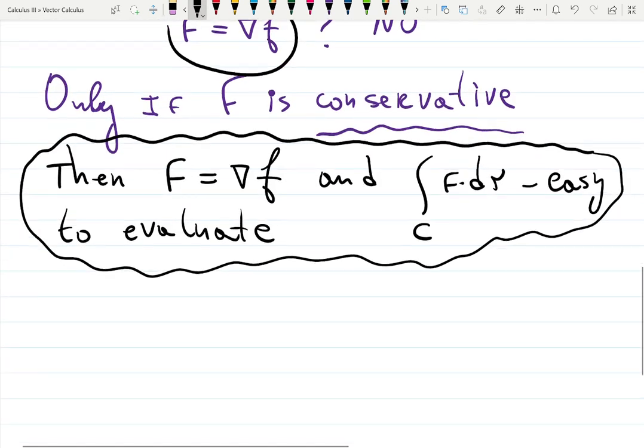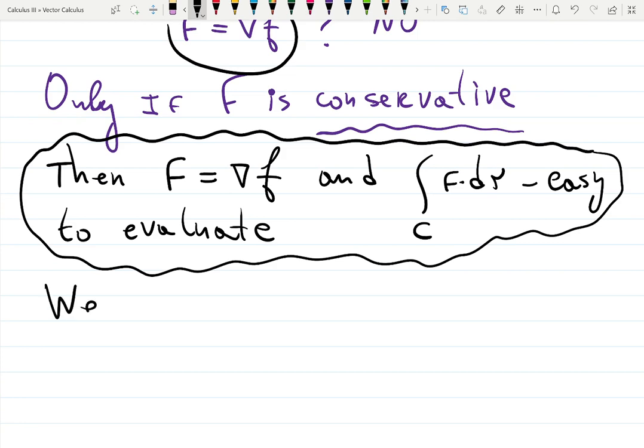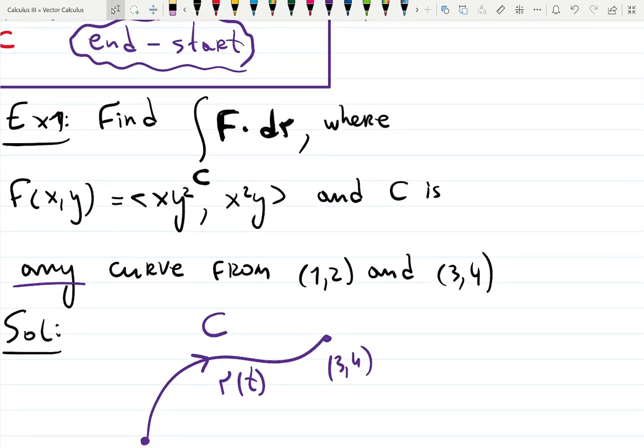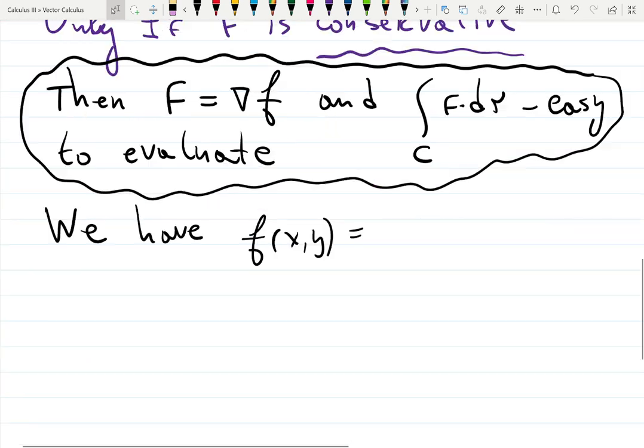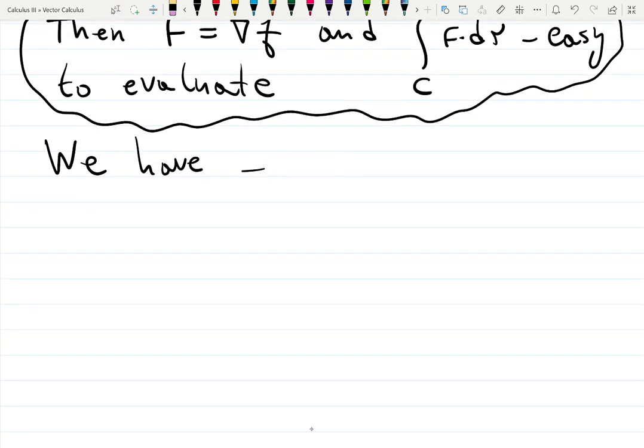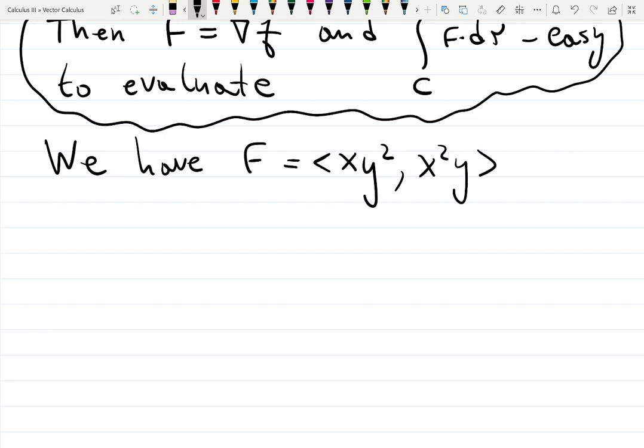So for this particular example, capital F is given, let me scroll up. And you guess, what kind of function, not a vector, a function, could give me this when you differentiate it? That's actually a pretty creative process here. Let me write it down. We find a small f of x, y that will give you this when you differentiate it. It's two-dimensional, and it's going to be a function, not a vector.